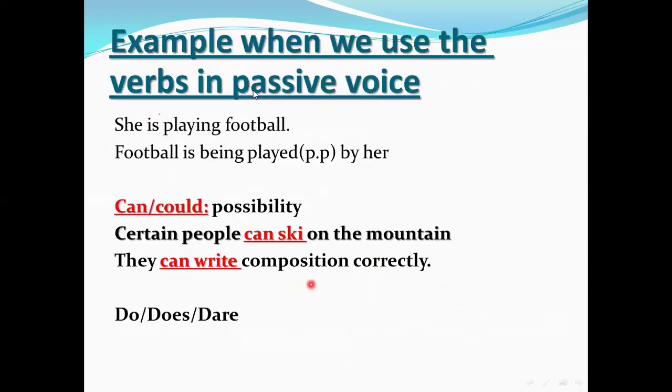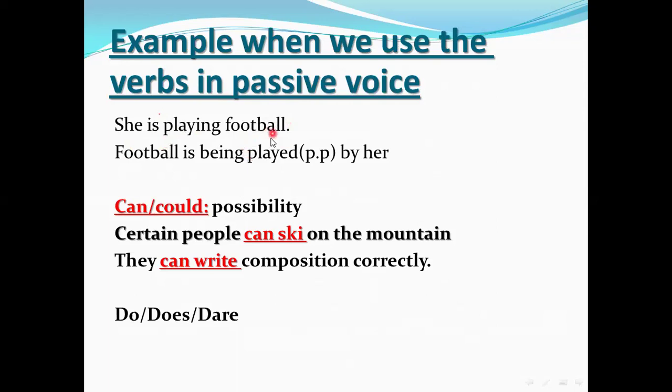That's good. Explain when we use, for example, when we use the verbs in passive voice like this. She's playing football. And the passive voice I will explain later because this is a long lesson. I would like to explain to know more about it. So direct and indirect and passive voice I will explain later to know it very well. But now I give you a brief about it. She's playing football. So here is subject, here is verb, here is object.